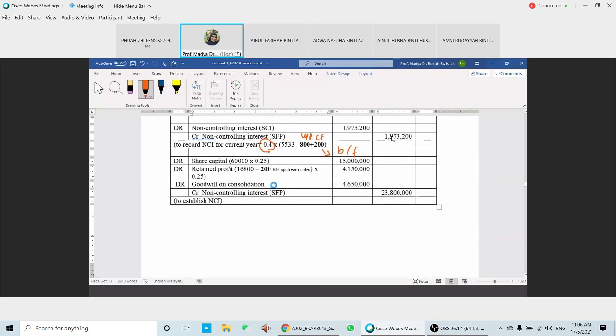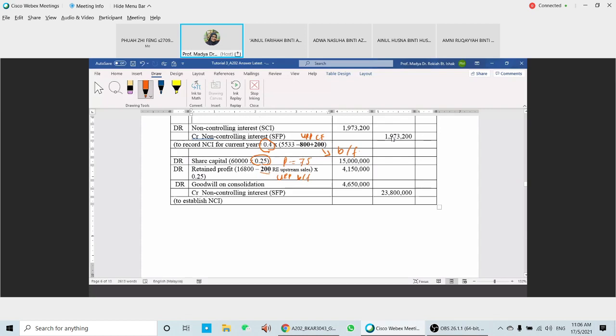Okay, the next one is for the NCI. To eliminate for the NCI, we should start at the acquisition date. At the acquisition date, NCI has 25% because parent has 75%. Retained earnings here is the retained earnings brought forward minus 200 from the URP brought forward, because this one is upstream sales, it's going to affect the profit of the subsidiary.